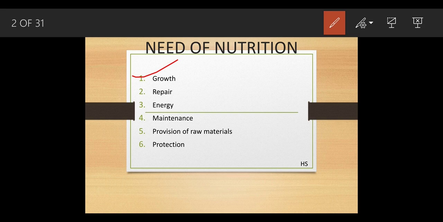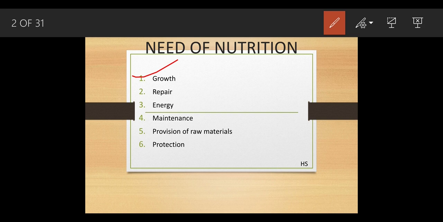Repair. Many times you have seen this in cases of accidents. If a person gets a cut, or a minor accident, or suffers a major accident, the doctor always recommends a high proteinaceous diet. Why do they recommend a high proteinaceous diet to their patients? Because proteins help to repair the body cells.